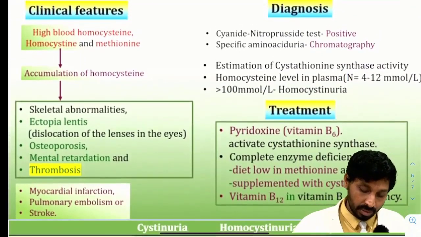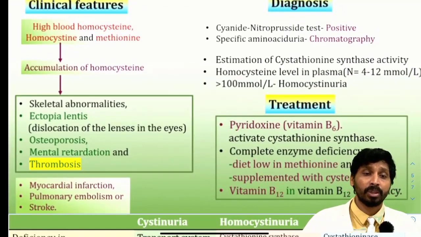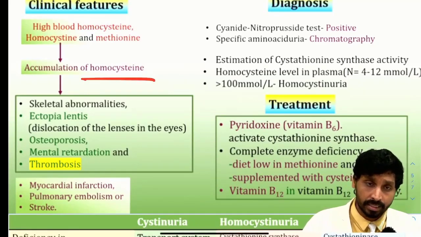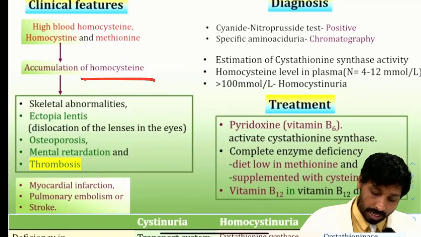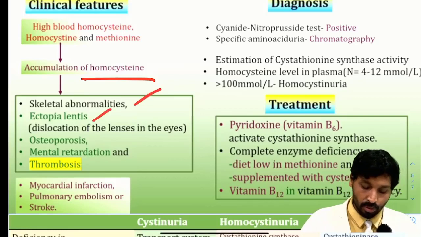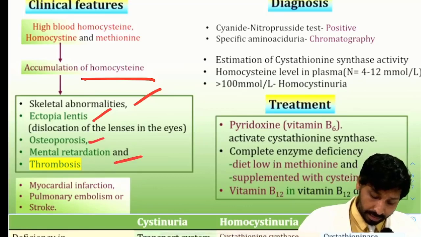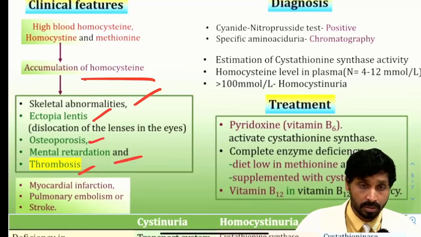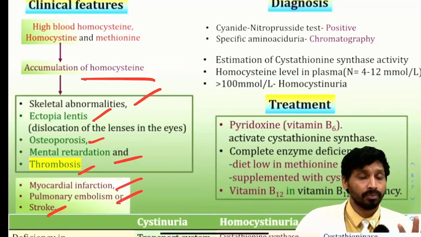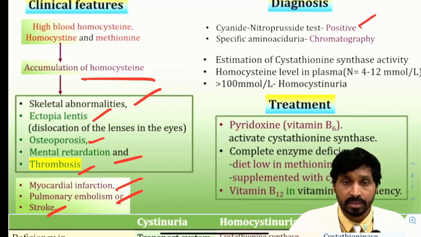So clinical features of homocystinuria: high blood homocysteine levels, you can make out homocysteine and methionine levels, accumulation of homocysteine in the body and it got excreted in the urine as well. So as it is accumulating in the body, it leads to skeletal abnormalities, ectopia lentis, dislocation of the lenses in the eyes, osteoporosis also you can see, mental retardation, thrombosis also prominent features, myocardial infarctions, pulmonary embolism or stroke are the features. And diagnosis: cyanide nitroprusside test, again yes, for cysteine it is positive.